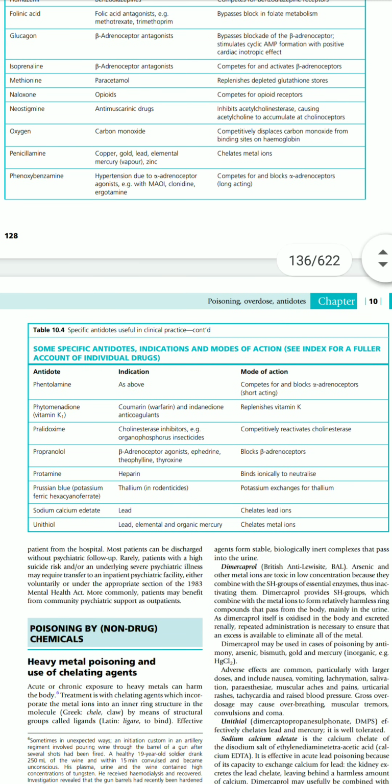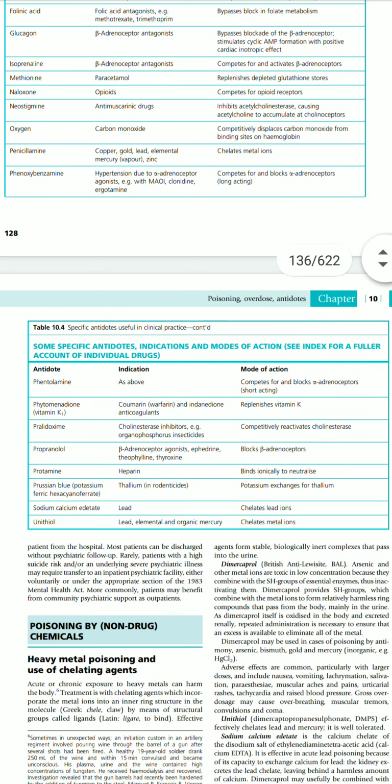Then if the drug is coumarin or warfarin or indanedione anticoagulants, so these are the types of blood thinners, if these are the poison, then phytomenadione, that is vitamin K, is given. So vitamin K stores are depleted during poisoning of warfarin or anticoagulants. So in this case, this will help in replenishing the vitamin K stores.